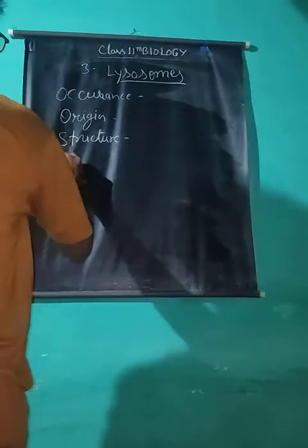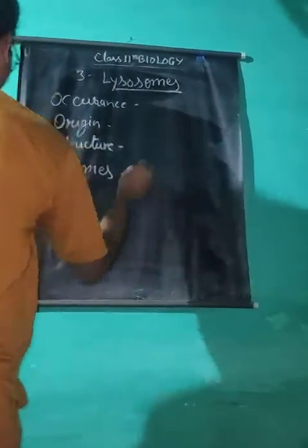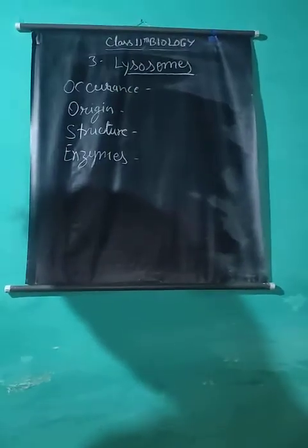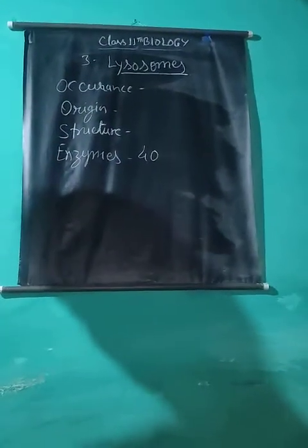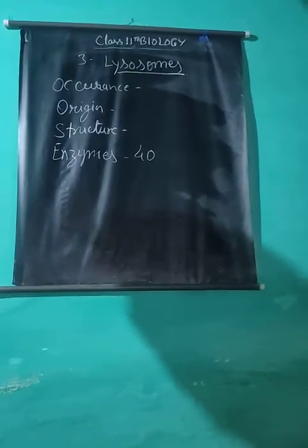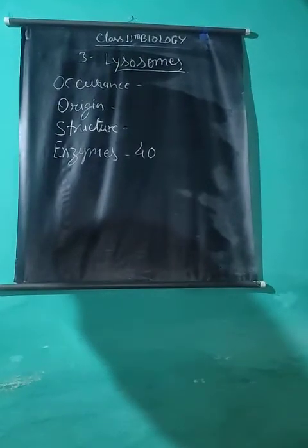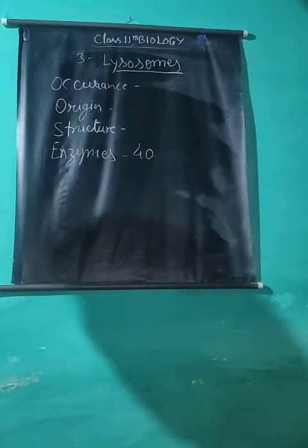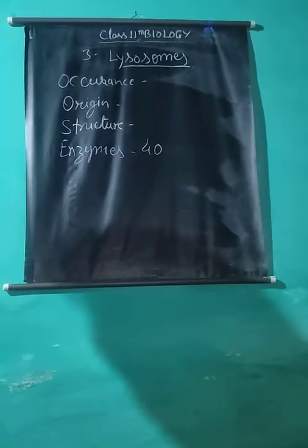Enzymes of lysosome. About 40 enzymes have been recorded in lysosomes. All the enzymes do not occur in the same lysosome, but there are different sets of enzymes in different lysosomes. Important enzymes are acid phosphatase, sulfatases, proteases,